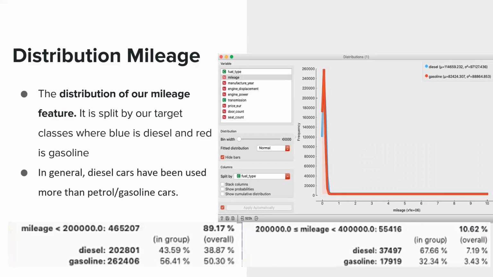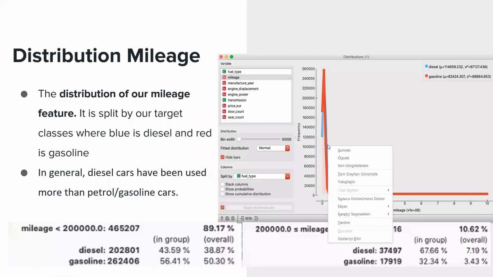And if it is between 2 and 400,000, that we can see here, vehicles with fuel type of diesel are dominant. Considering these, we can see that in general, diesel cars have more mileage than gasoline cars.